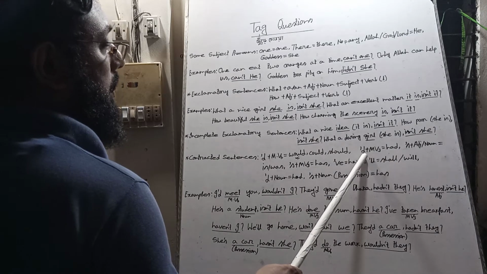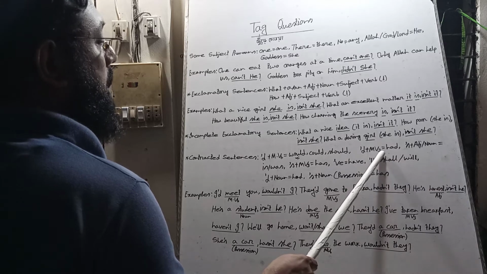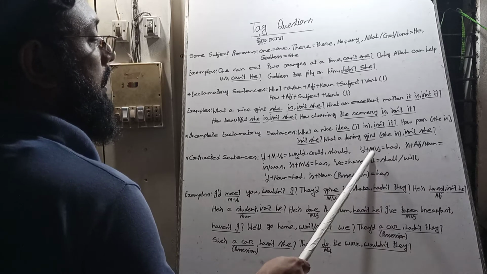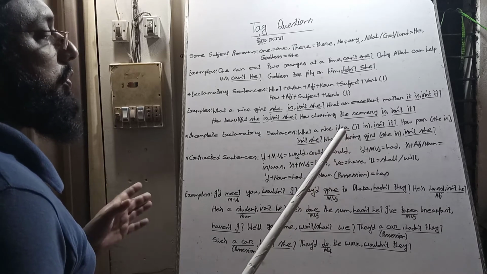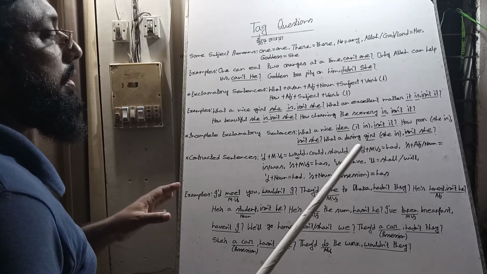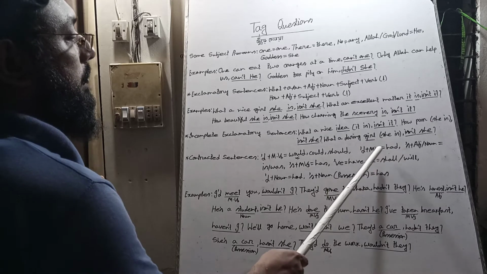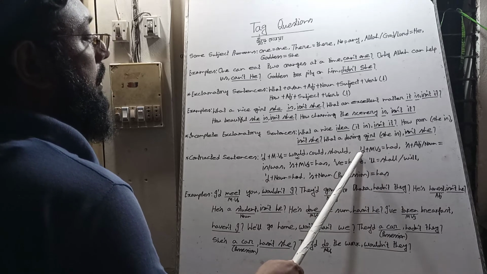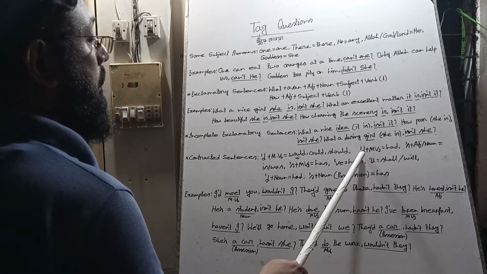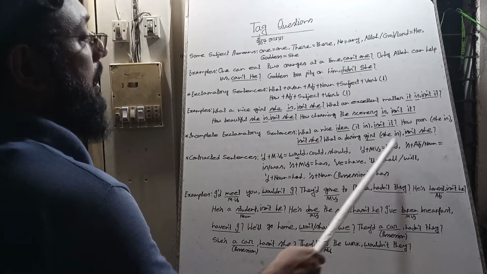Subject plus apostrophe d plus the first participle of the main verb. We know after have, has, had as auxiliary verbs, the first participle form of the main verb is used. So it must be had.